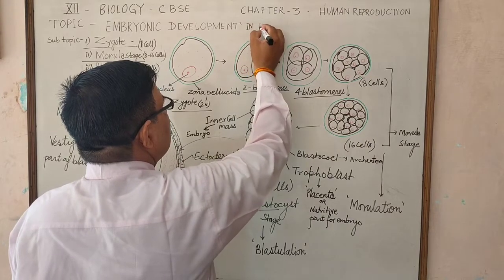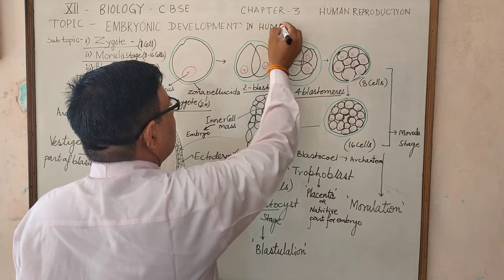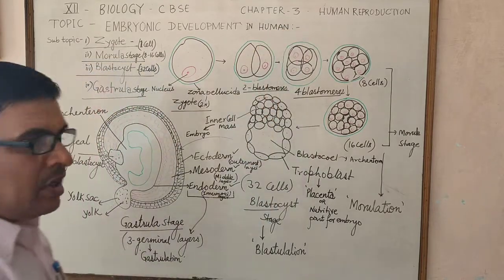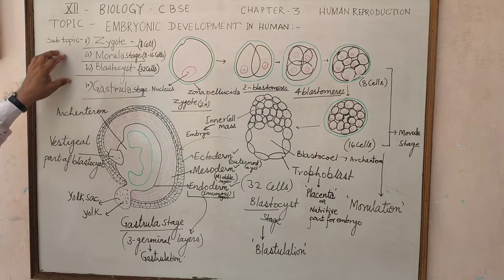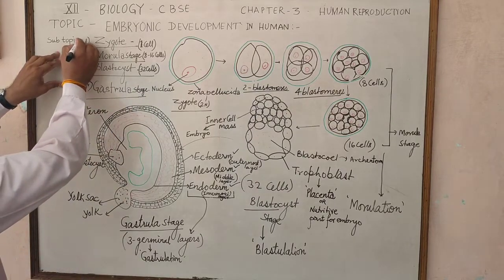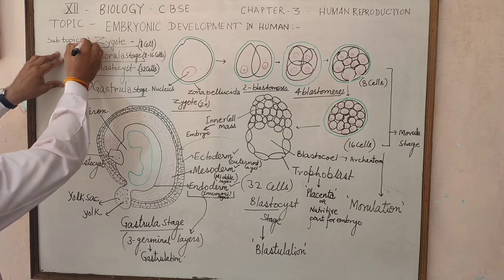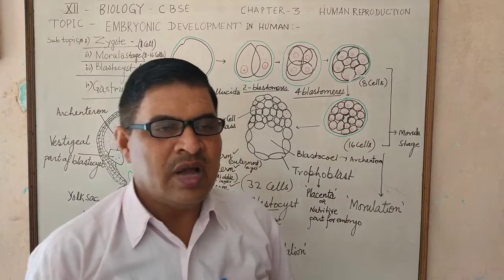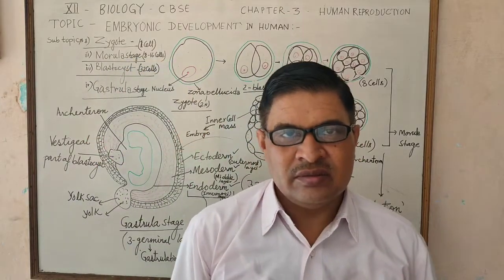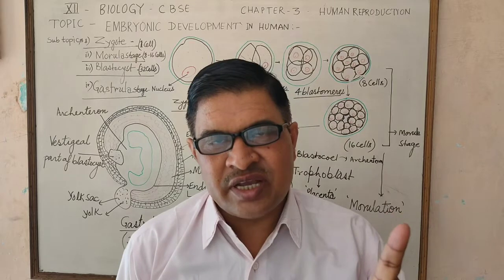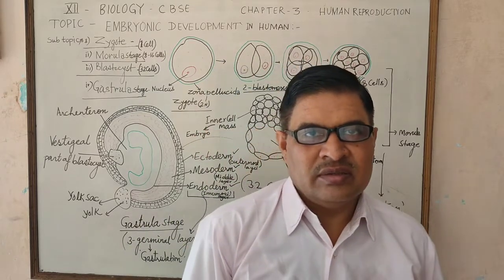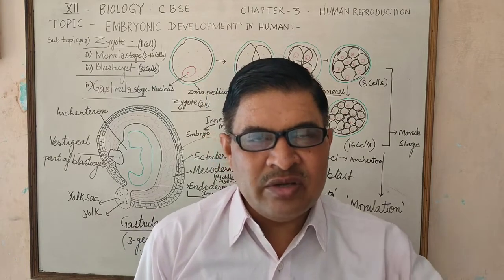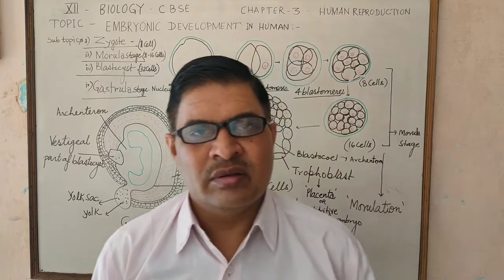Embryonic development in human is the main topic, and these are the subtopics. First, zygote. About the zygote, I have told you that the zygote is a single cell structure, and second, the zygote is the first cell of the embryo in the human.